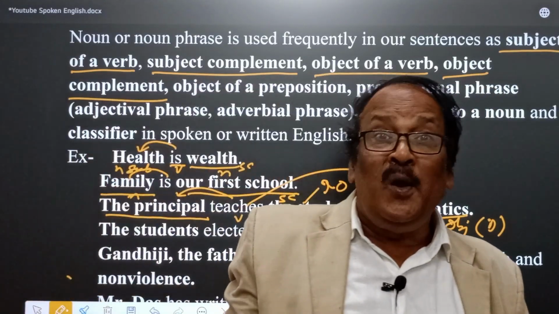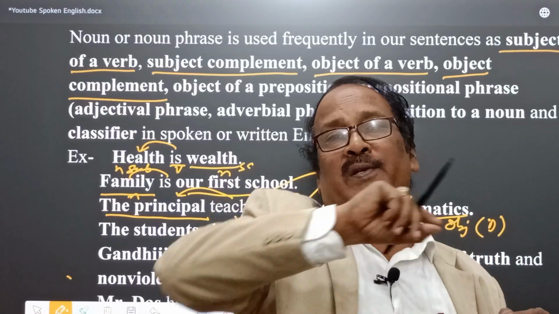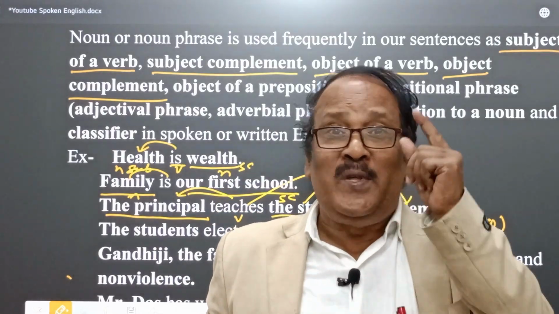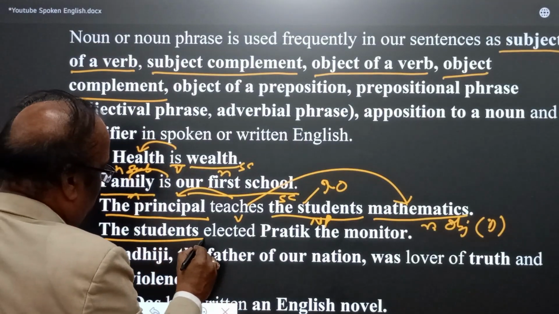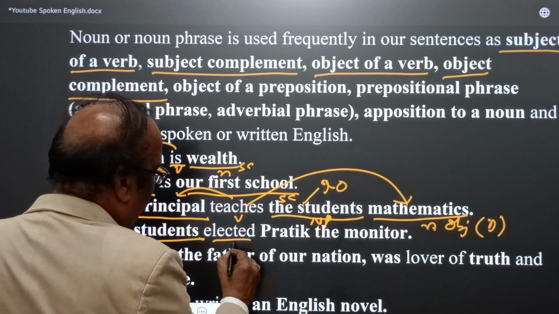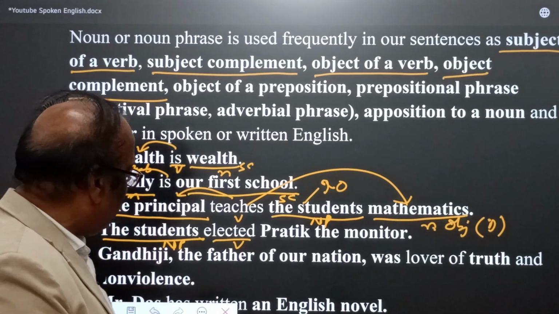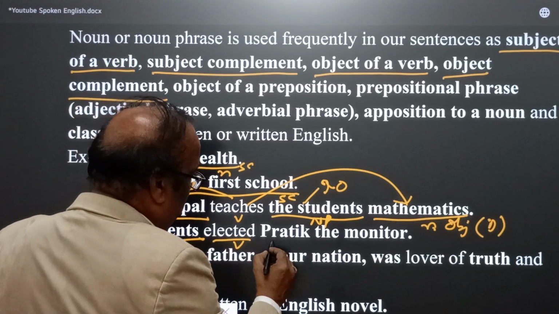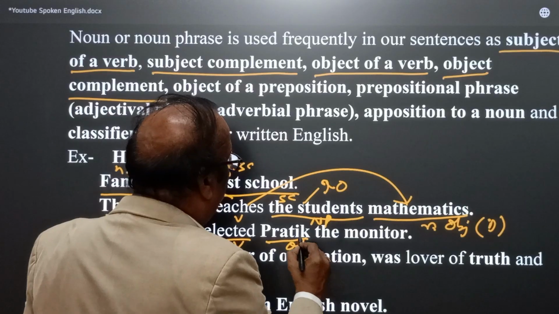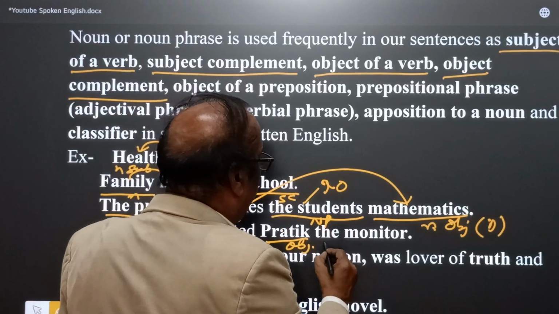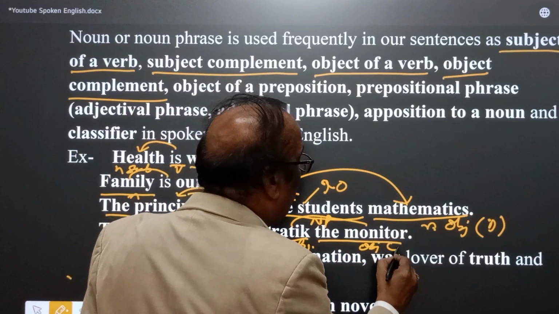Object complement means whenever a noun is used to complement the object, it is called object complement. How? For example, the students elected Pratik the monitor. The students is the subject, elected is the verb, and the students is an NP, a noun phrase. Pratik is the object, and the monitor is the object complement.